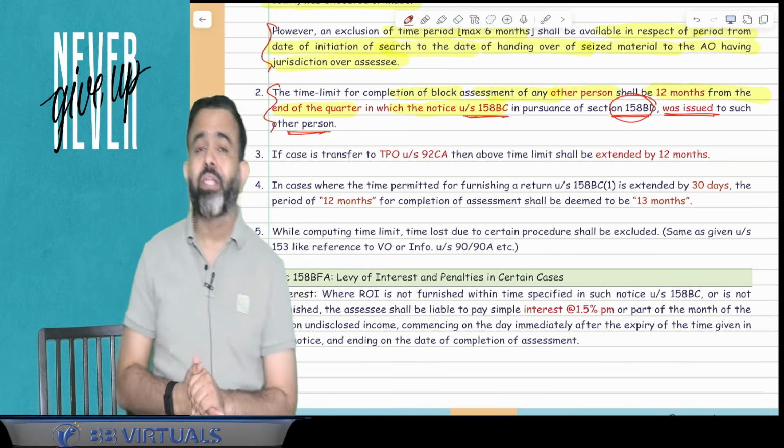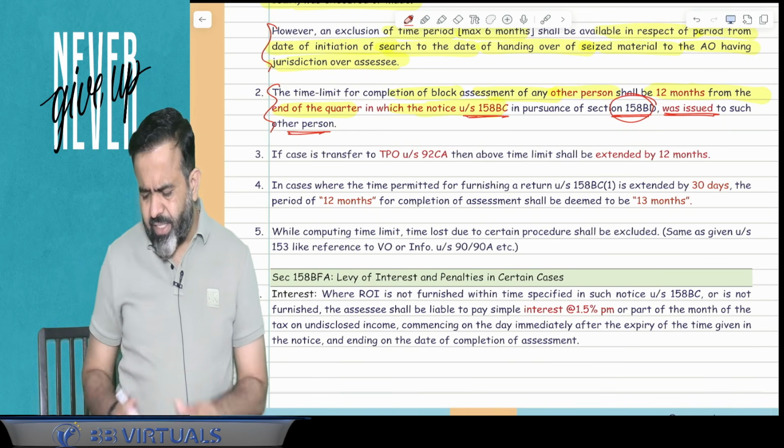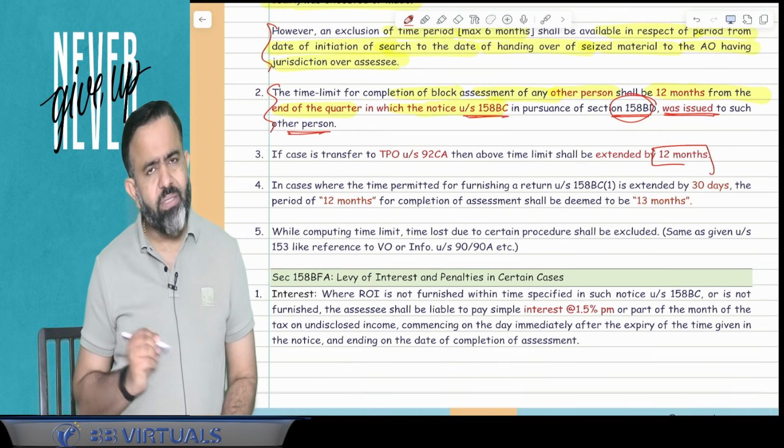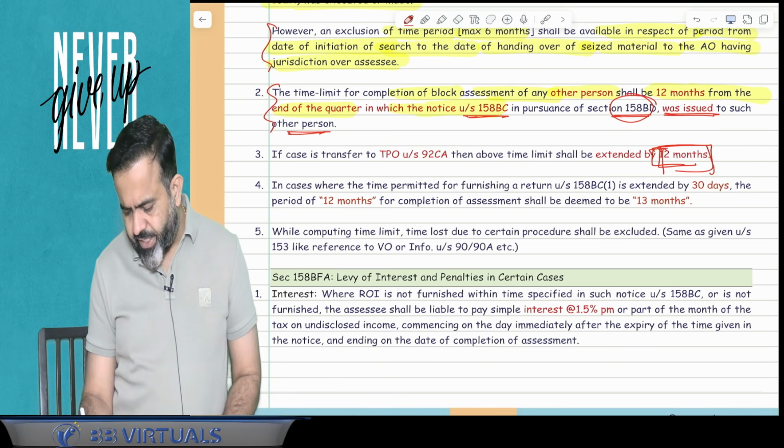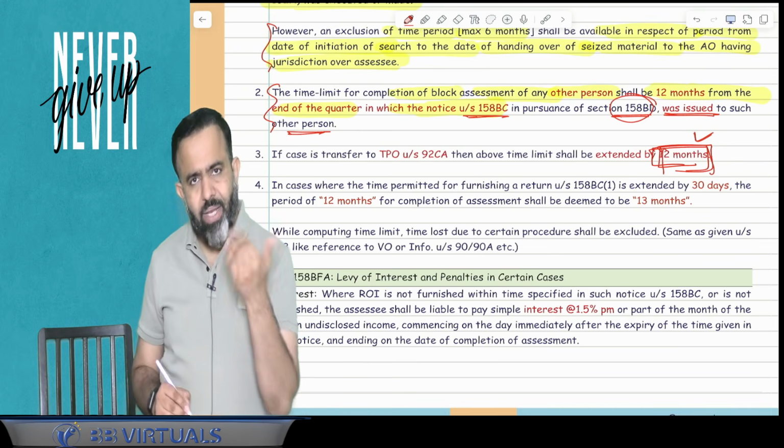Now suppose during that block assessment, if your case is transferred to the TPO, then the AO will get 12 months extra. So if your case is transferred to the TPO, then the AO is going to get 12 months extra.